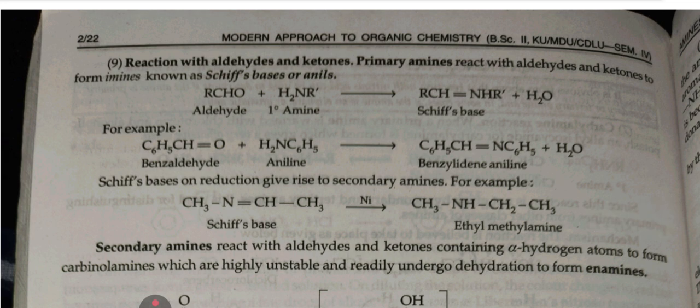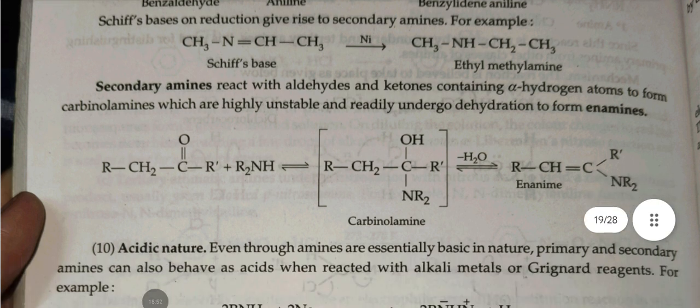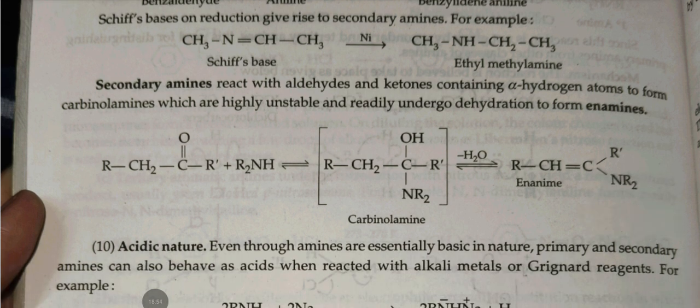Reaction with aldehydes and ketones. Primary amines react with aldehydes and ketones to form imines known as Schiff bases or azomethines. Secondary amines react with aldehydes and ketones containing alpha hydrogen atom to form carbinolamines, which are highly unstable and readily undergo dehydration to form enamines.